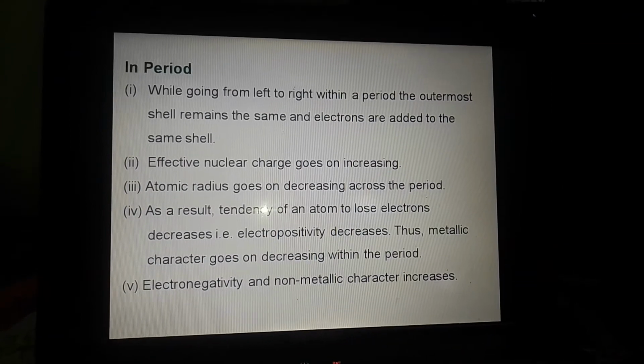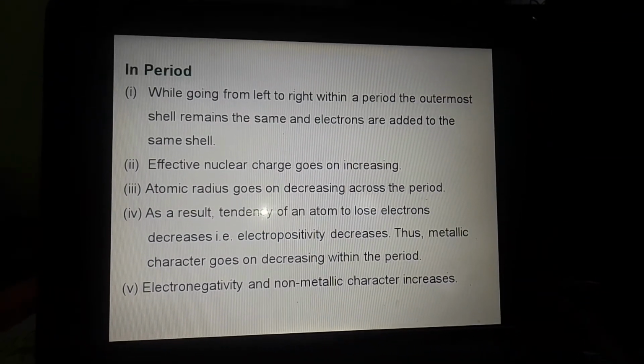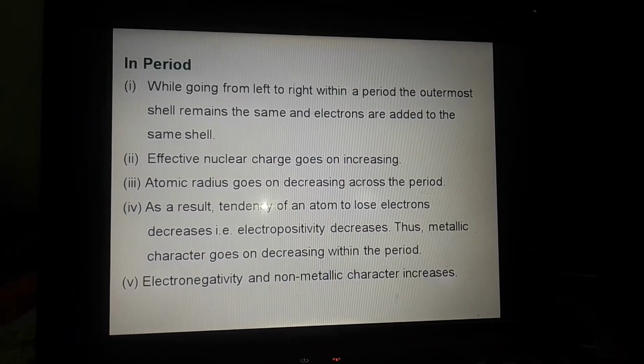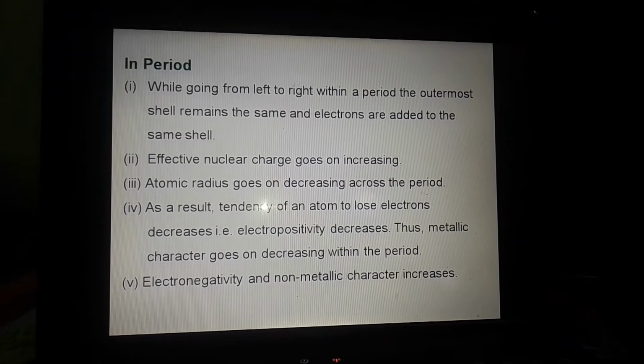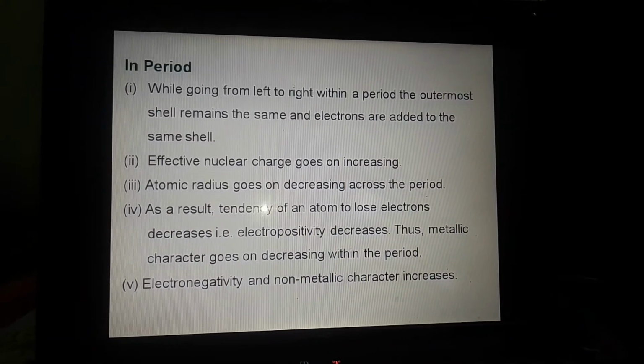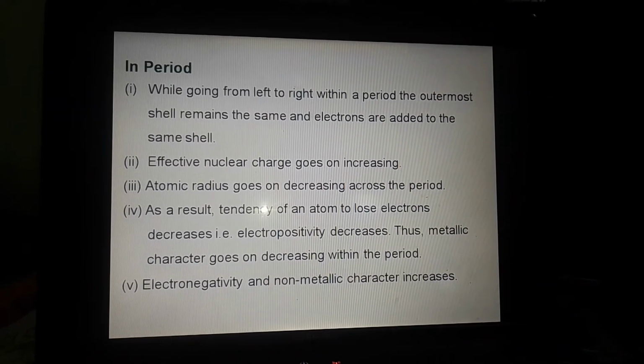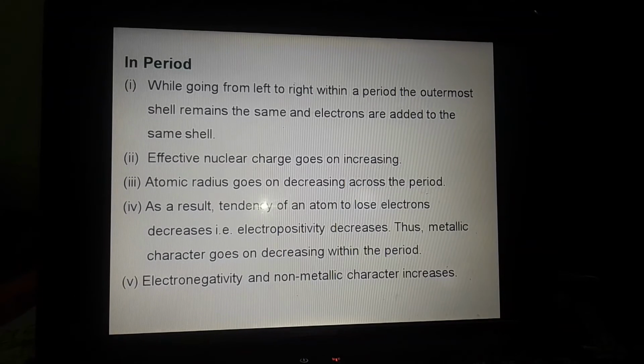Thus the number of electrons increases in the same shell, which means nuclear charge increases. As the nuclear charge increases, the electrons come nearer to the protons and the atomic radius decreases.